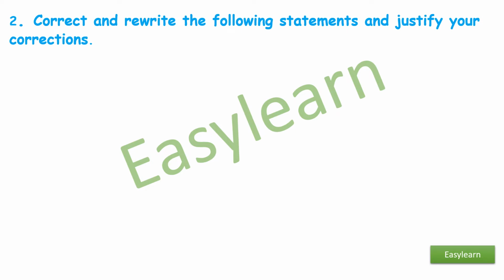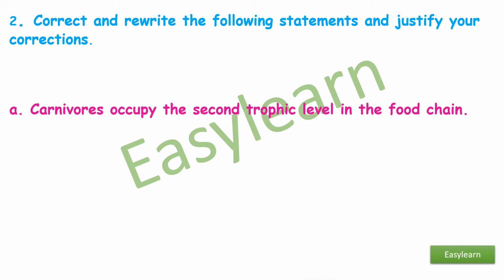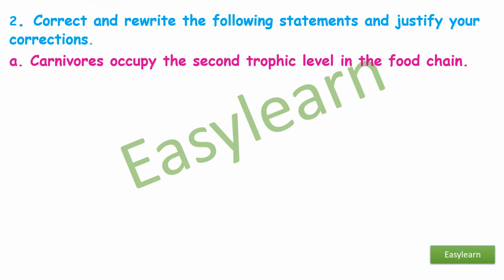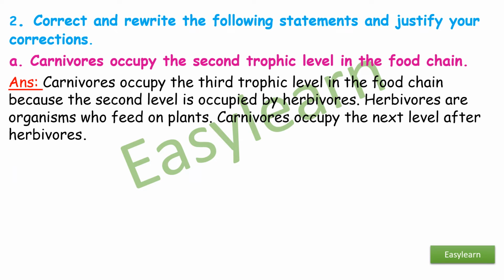Question 2. Correct and rewrite the following statements and justify your corrections. A. Carnivores occupy the second trophic level in the food chain. Answer. Carnivores occupy the third trophic level in the food chain because the second level is occupied by herbivores. Herbivores are the organisms who feed on plants. Carnivores occupy the next level after herbivores.